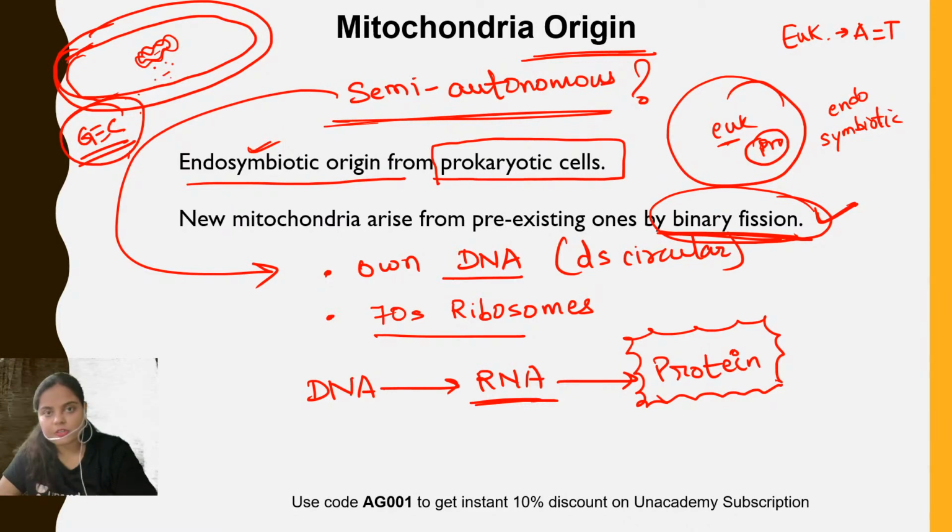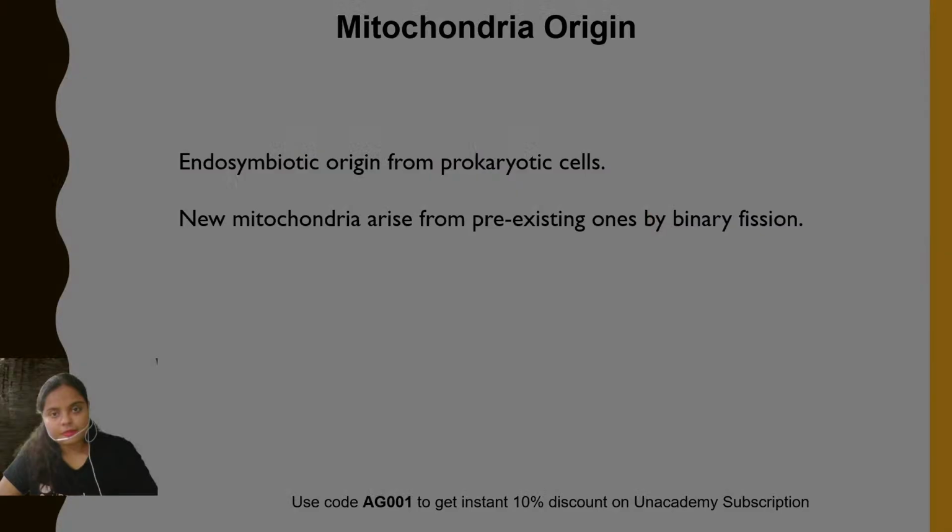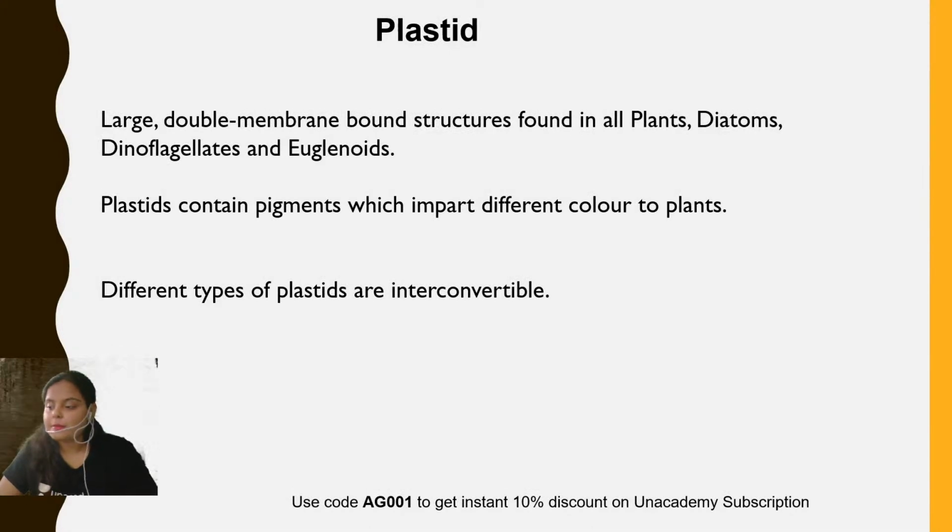So this was about the mitochondria. We have seen the structure. We have understood the function. We now know the differences in both the membranes. We now know the importance of each and every component or compartment. And then we know the origin of mitochondria. Now, we also know the reason why it is called semi-autonomous. Okay. Now, let us study about the plastid.